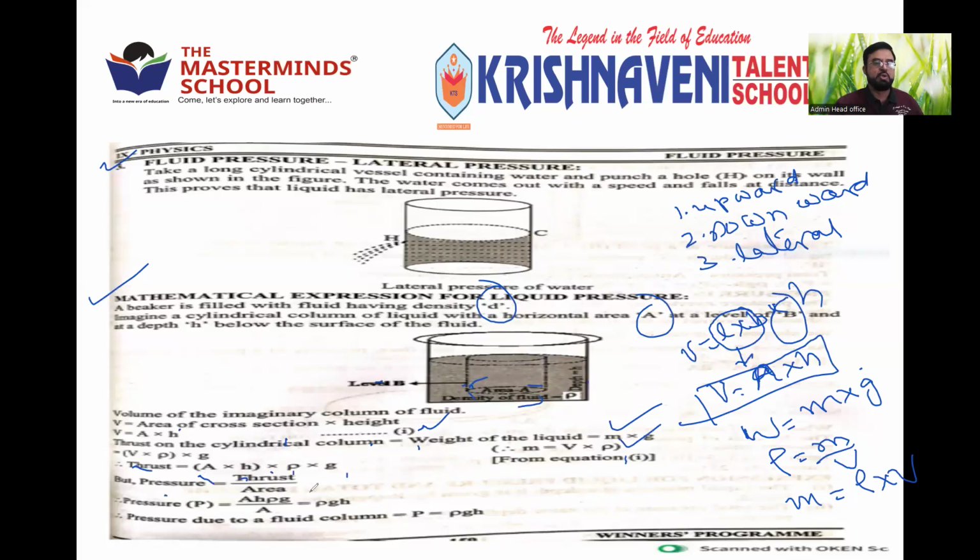Then pressure is equal to thrust by area. We got the thrust, and the area is A, so A cancels and we get rho g h. So pressure is equal to rho g h. Rho is density, g is acceleration due to gravity, h is height. The pressure of the liquid depends on the density of the liquid, the acceleration due to gravity, which is constant, and the depth from the surface.